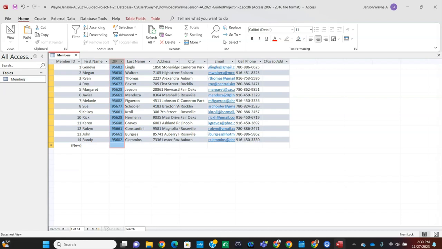Okay, and then click anywhere to deselect the zip column. So you click anywhere outside of that zip column to deselect it. And then click and hold the pointer over the zip column with the selected pointer still displayed. Drag the pointer to the last name column.